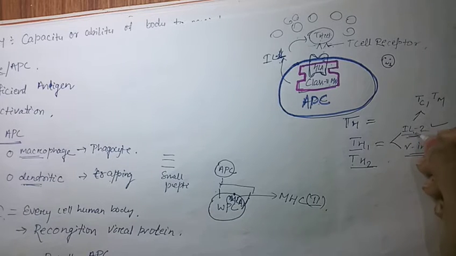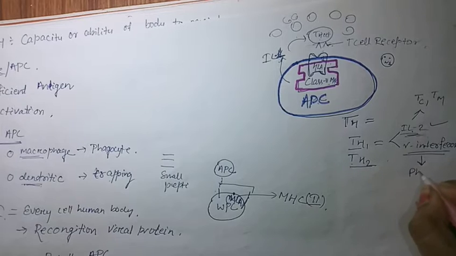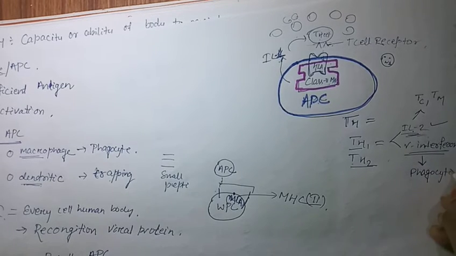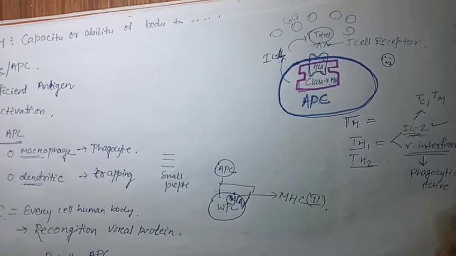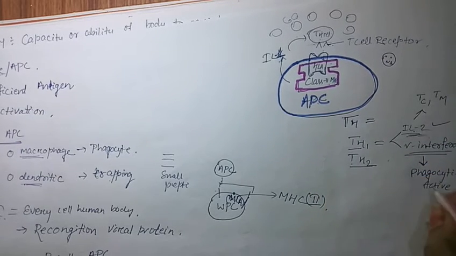Then what is the function of gamma interferon? Gamma interferon is released so that it causes the activation of phagocytic activity; phagocytic activity increases. Gamma interferon is responsible for phagocytic activity. So phagocytic activity is done by whom? By the cells which are cytotoxic T cell, macrophages and natural killer cell. These are activated by the gamma interferon.